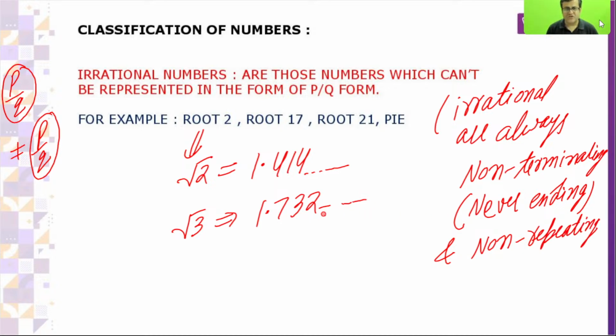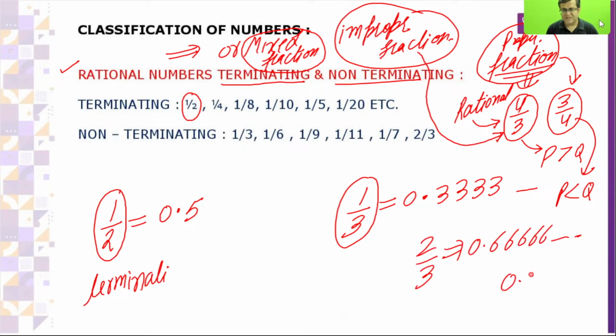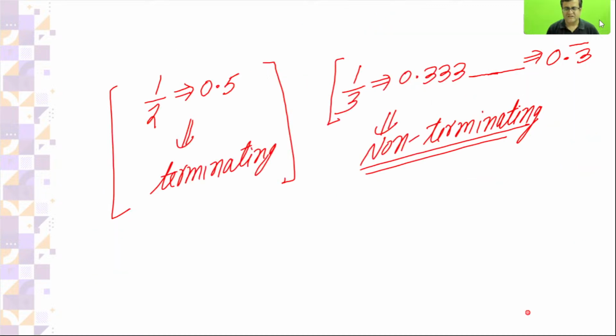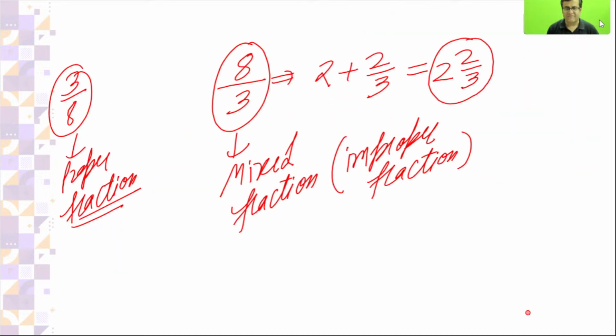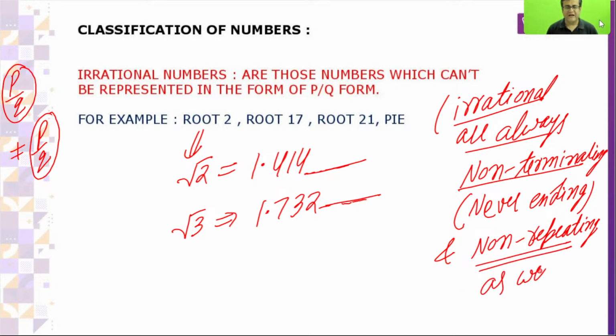There is no trend. In rational numbers, you get a trend. If I take 2 by 3, you will get 0.666666, so it can be represented as 0.6 with a bar. 6 is repeating itself. This is P by Q form, this is rational. But irrational is always non-terminating, never ending. It will go on and on, but non-repeating as well.